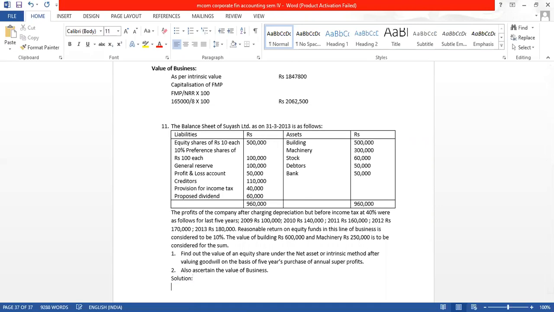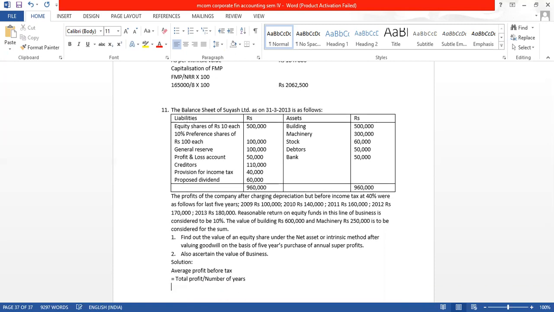So now let us move to the next sum. We have to value the goodwill, valuation of equity share also has to be done, and valuation of business also has to be done. So let us start. We have to first find out average profit before tax. The formula will be total profit divided by number of years. You will get the average profit, but it is before tax.